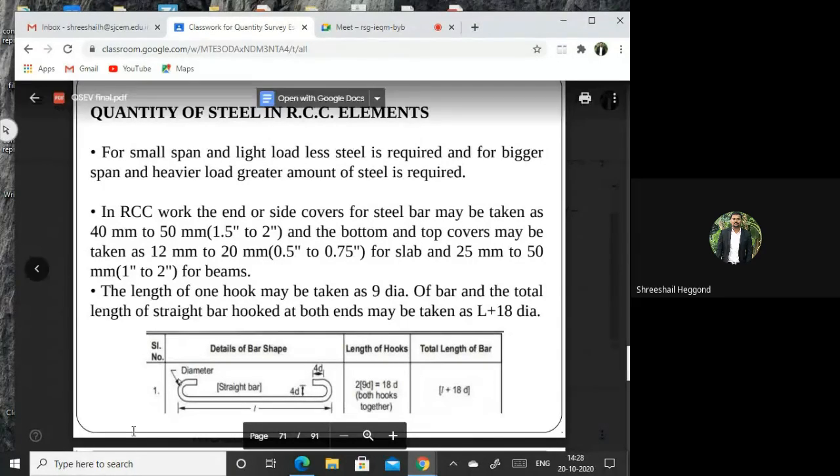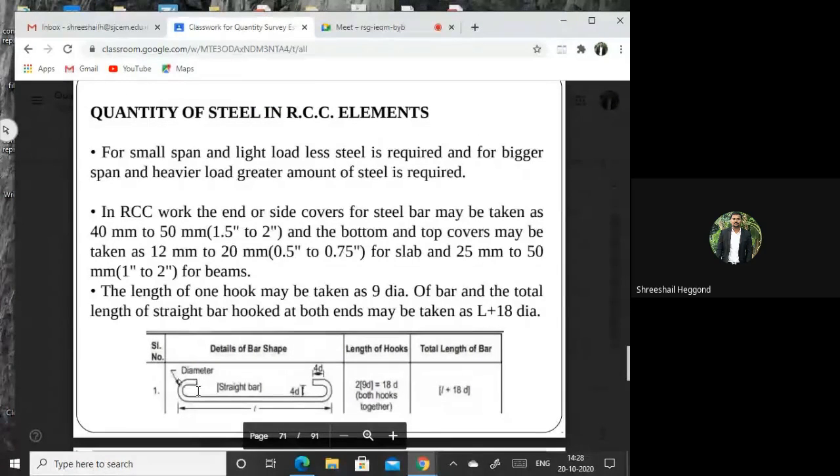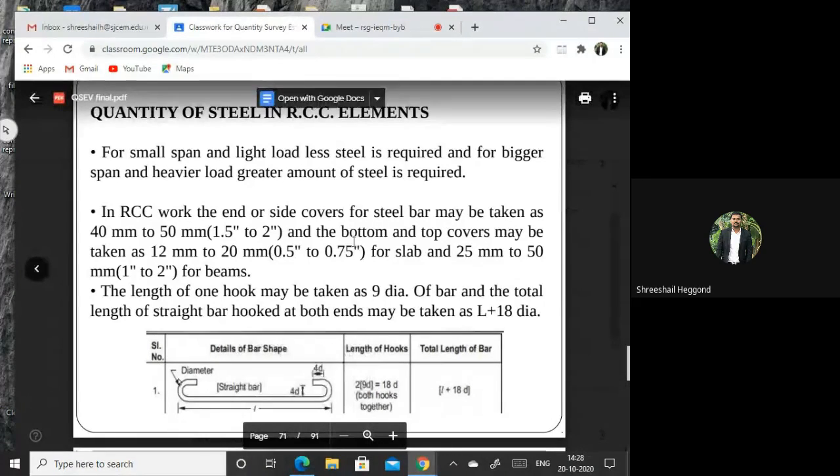Now you can calculate for a 5 meter beam, with 5 meter effective span, and both the hooks are provided. Tell me what will be the actual length and total length of the bar. L value is 5 meter. Find out what will be the total length of the bar and post your answer.